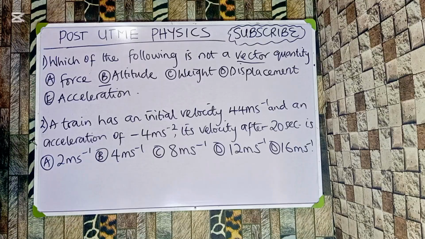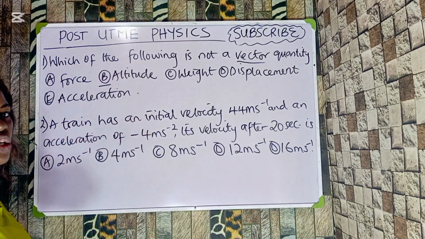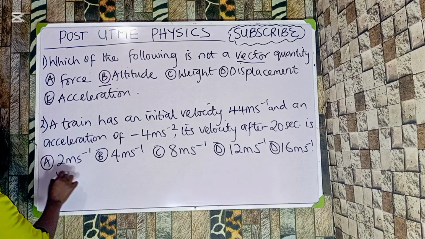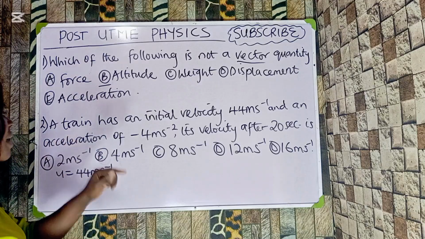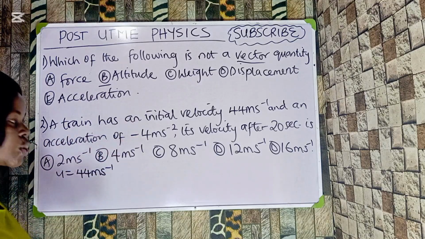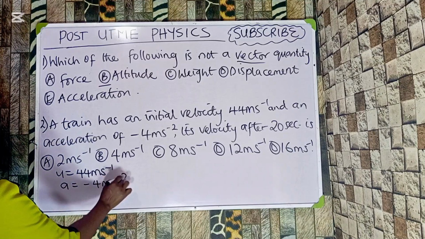Question 2. A train has an initial velocity of 44 meters per second and an acceleration of minus 4 meters per second square. Its velocity after 20 seconds is what? We have the following options. So now, stating the parameters given in this question, a train has an initial velocity. Initial velocity in equation of motion is given as u. So u is given as 44 meters per second, okay? And it also has an acceleration of minus 4 meters per second square. So the symbol for acceleration is a, which is minus 4 meters per second square, right?